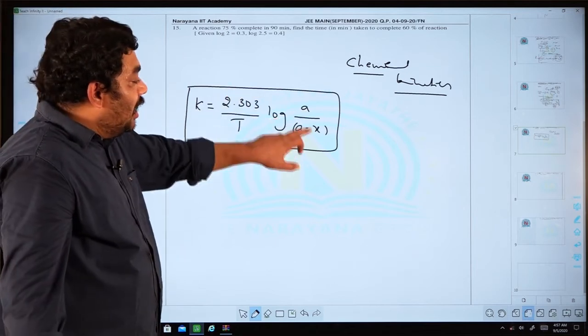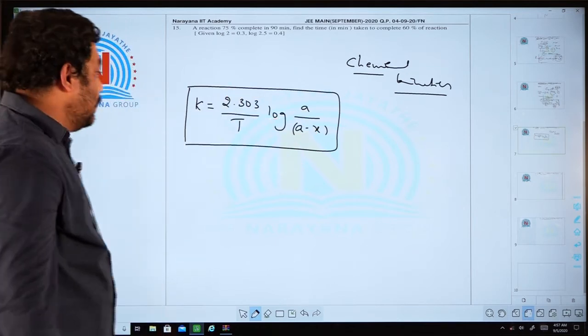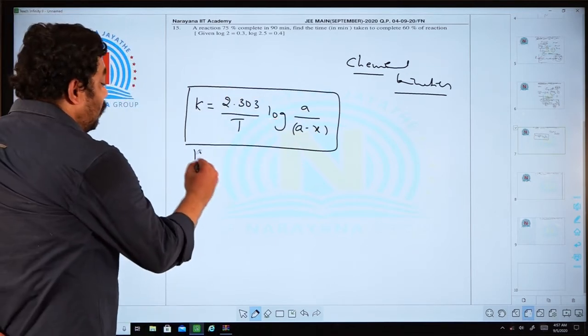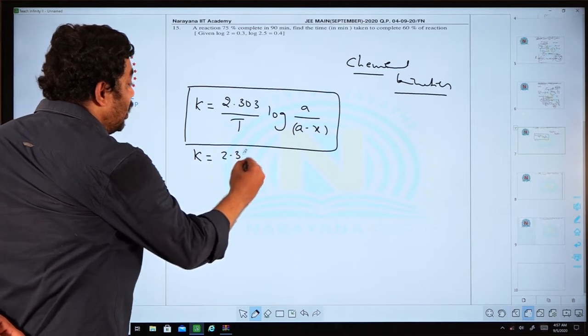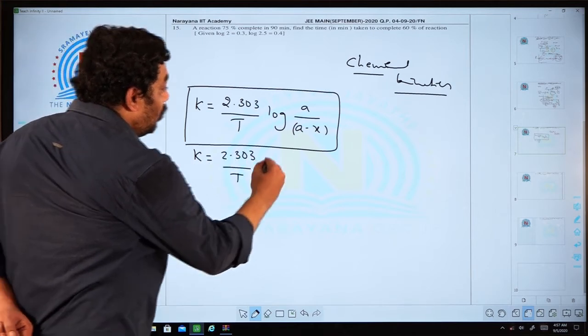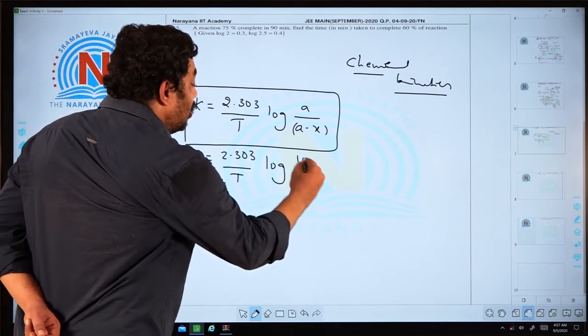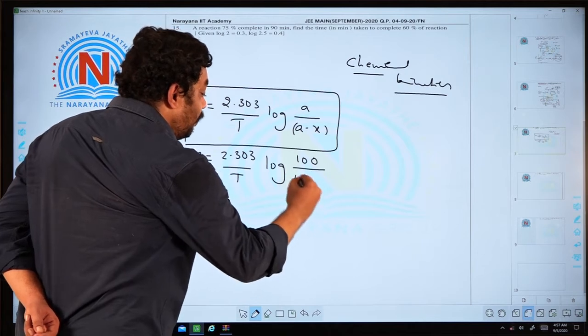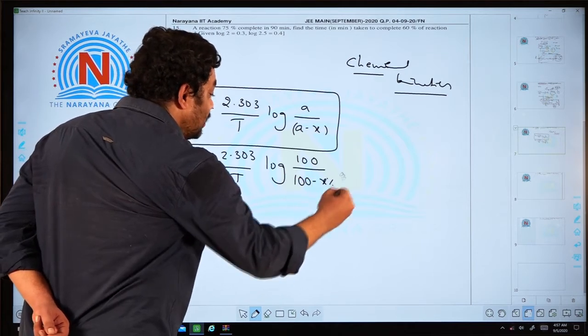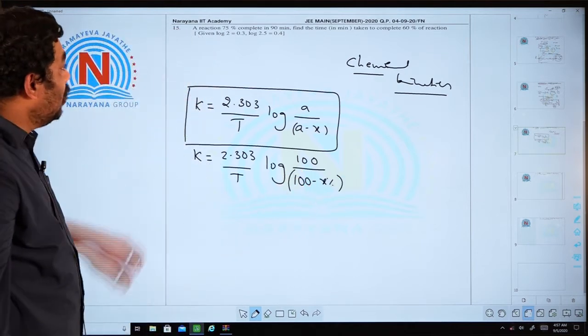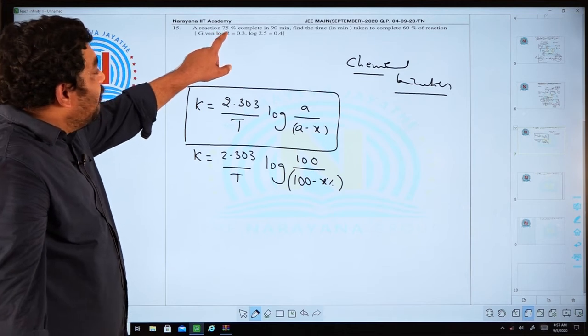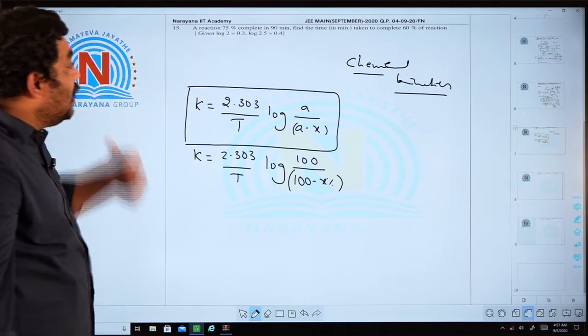If A is 100, then X is percentage. K is equal to 2.303 by T log 100 by 100 minus X percent. He is telling that 75% completion takes place in 90 minutes.